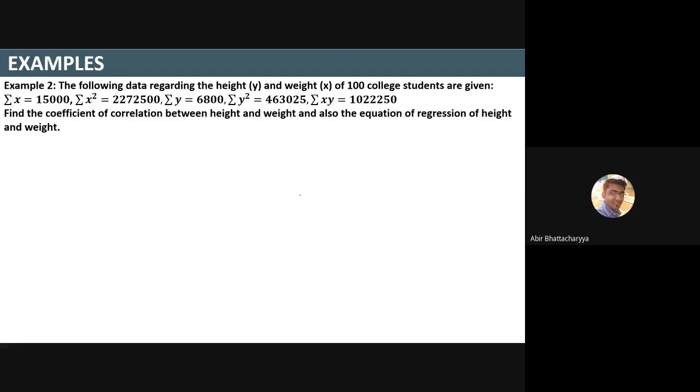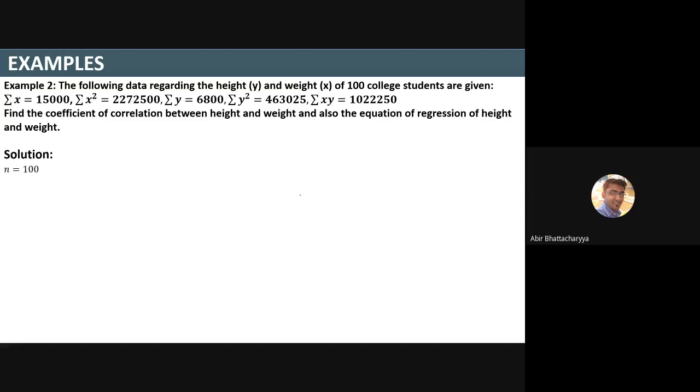So example number 2. The following data is given to you regarding the height and weight of 100 college students. This is a numerical data set, and everything is given here: summation x squared, summation y squared, summation xy. Find the correlation coefficient between height and weight. Also find the equations of regression of height and weight.